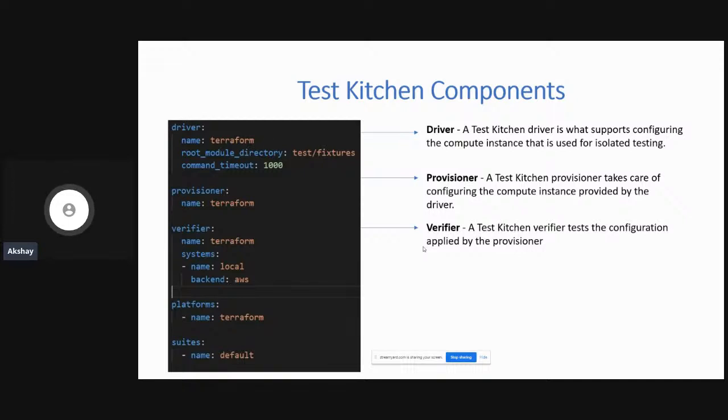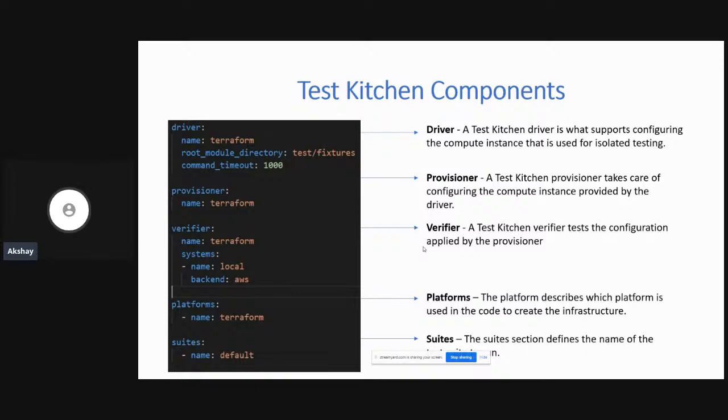The provisioner block takes care of configuring your driver, and all of the configurations that you provide go in your provisioner block. So let's say, for example, you need to configure your EC2 instance in such a way, you can go ahead and probably use the provisioner block. But again, over here, we have kept things simple. We are using the provisioner block of Terraform. Again, over here, the verifier block is also Terraform, because if you go through the documentation of Kitchen Terraform, it tells you that your driver, your provisioner, your verifier, and your platforms are all mentioned as Terraform.